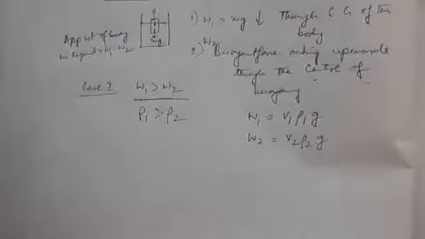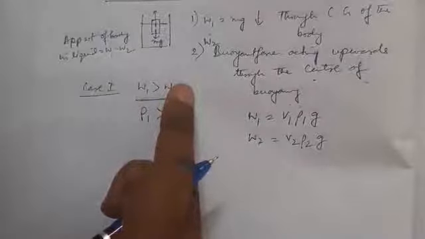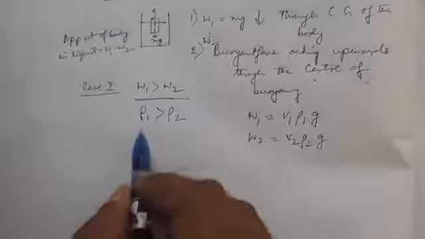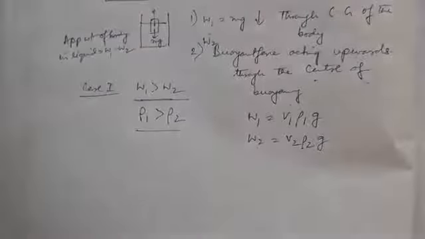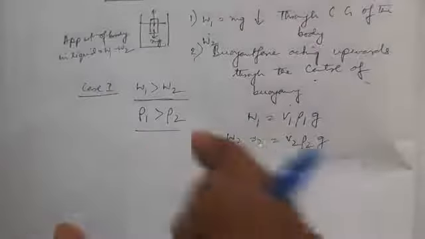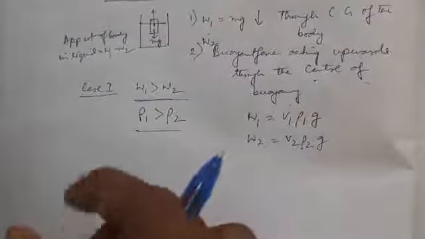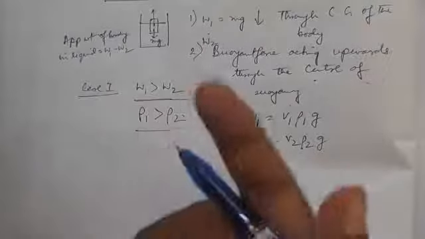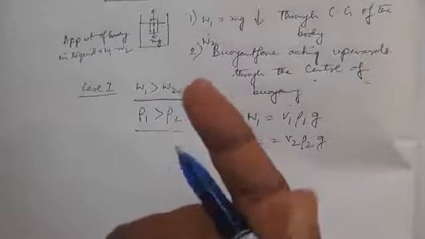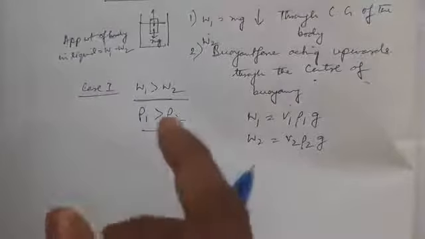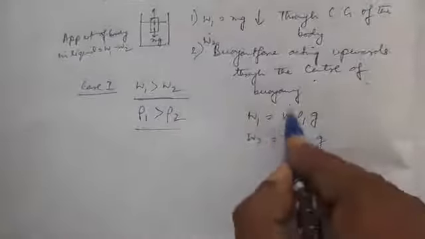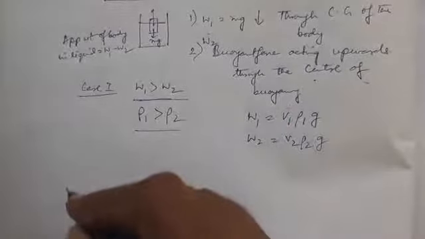Now if W1 is greater than W2, then you can always say V1 rho 1 greater than V2 rho 2. Now if the body is completely immersed, if W1 is greater than W2, that means the weight of the body is greater than the weight of the liquid displaced, the body will sink. Now here we can take V1 and V2 to be approximately equal.